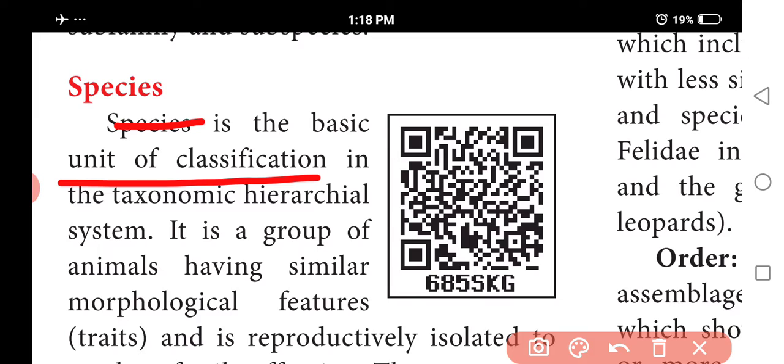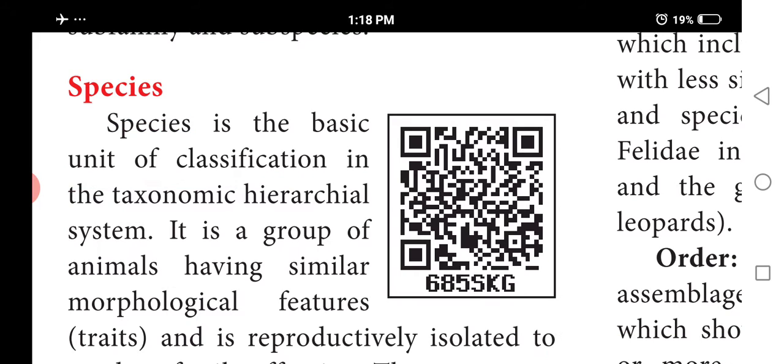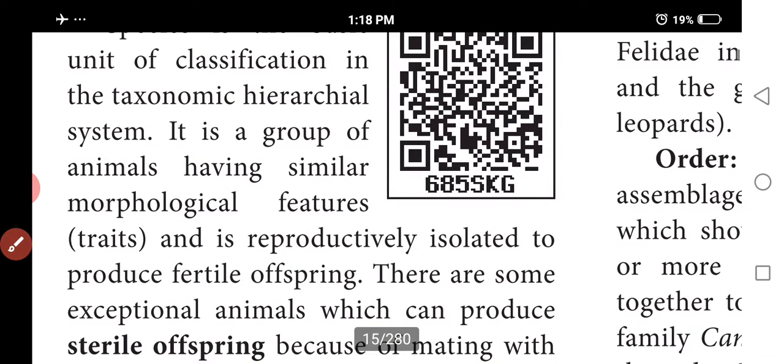Some characters are different, it may be morphological or reproductive characters, whichever, but they are different. Among the species, if different characters are present, they will be classified into subspecies.